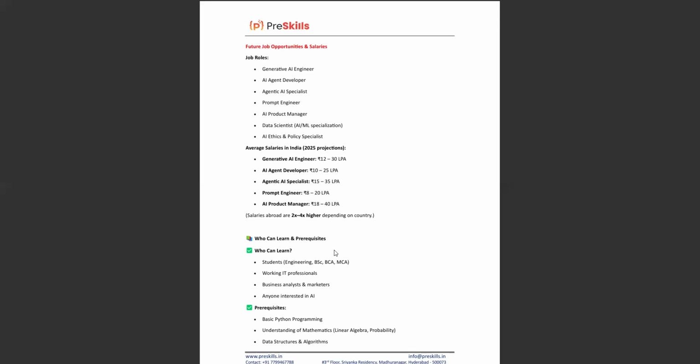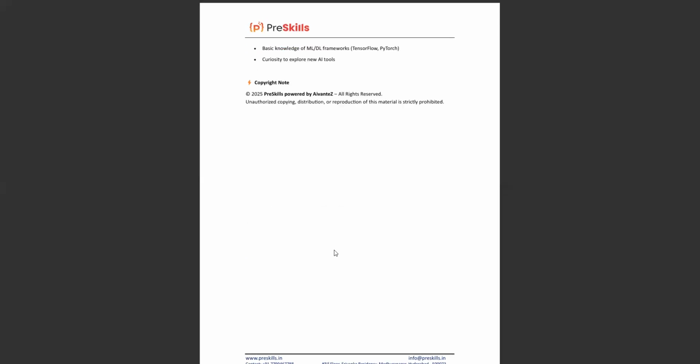What are the basic prerequisites before entering the course? Basic Python programming, an understanding of basic maths, and data structures and algorithms are the basic needs. Along with this, basic knowledge of machine learning and deep learning frameworks like TensorFlow and PyTorch, and curiosity to explore new AI tools, are important.